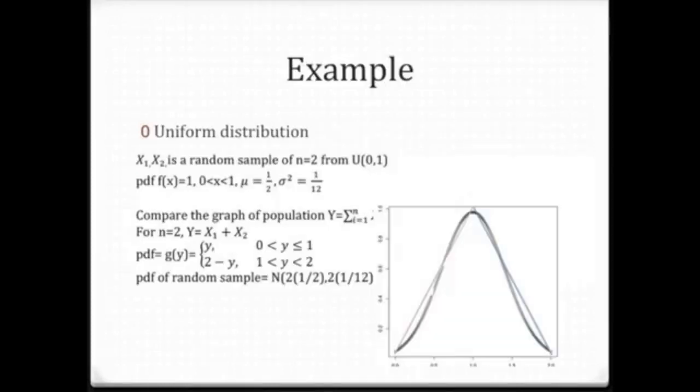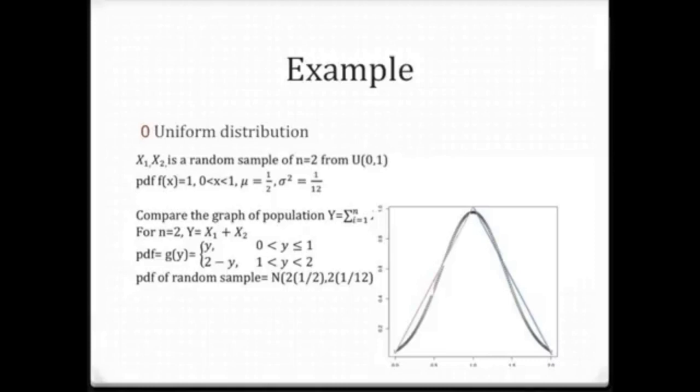Let's look at the first example now. Uniform distribution: x1, x2 is a random sample, n equals 2, from U, the PDF is equal to 1 when 0 is less than x is less than 1, mu is equal to 0.5, variance is equal to 1 over 12, and Y will be equal to x1 plus x2. When 0 is less than y and less than 1, the PDF will be y.